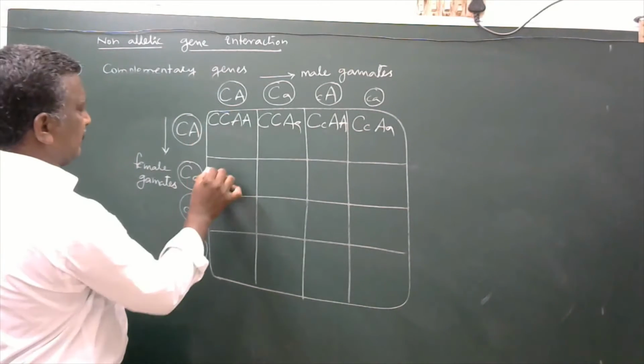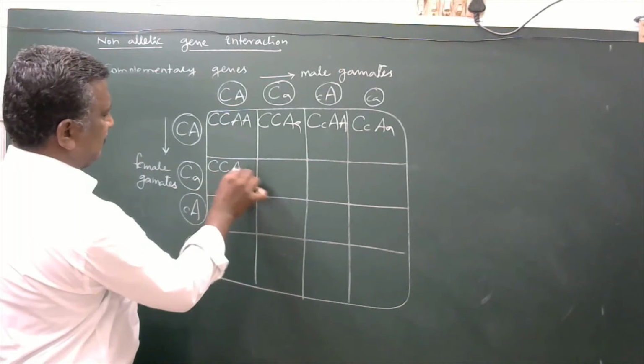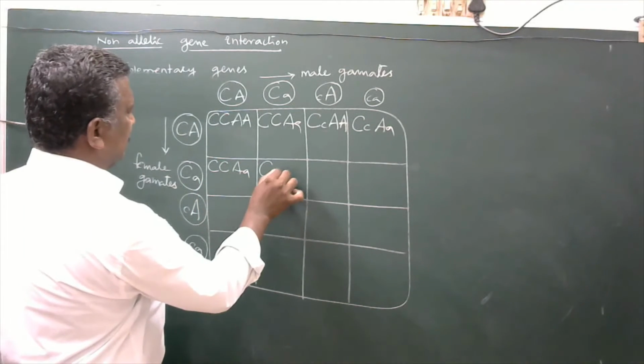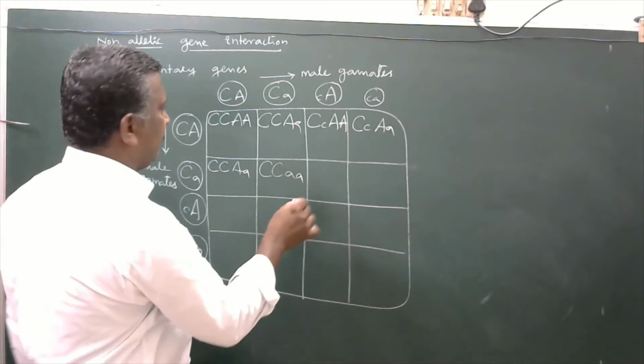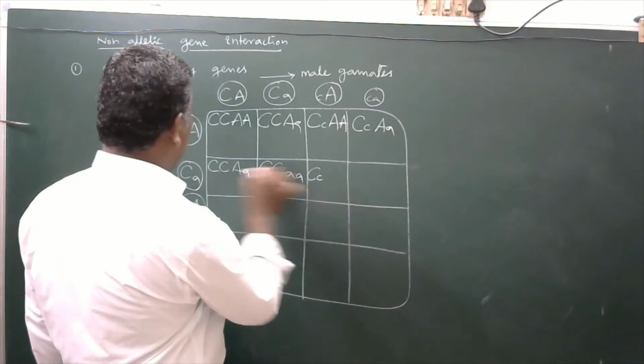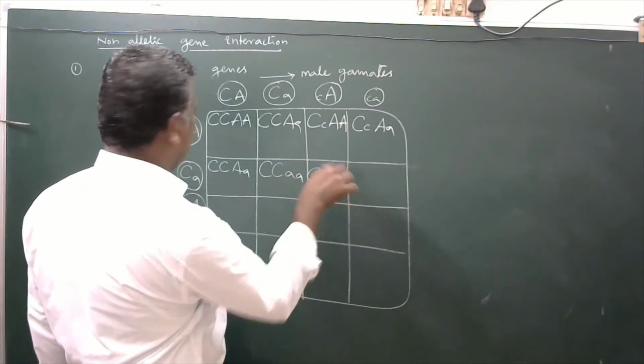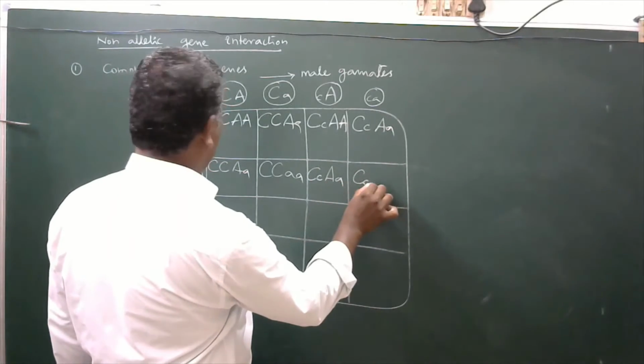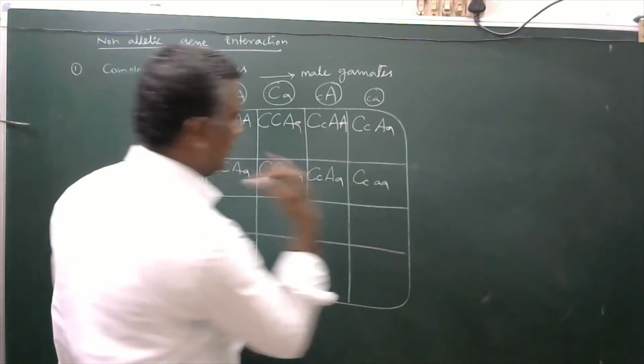Now this one and this one: capital C, capital C, capital A, small a; capital C, small a, small a. Now capital C, small c, capital A, small a; capital C, small c, small a, small a.